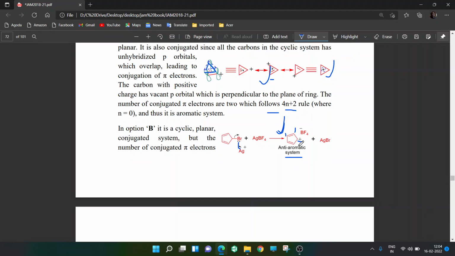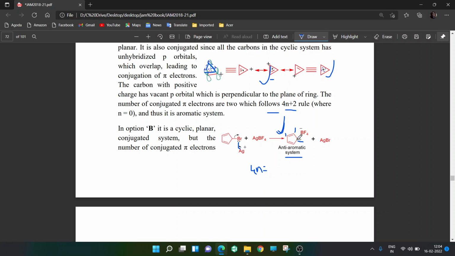Now finally, the rule is it should follow Huckel's rule, 4n plus 2. What is the number of electrons here? 1, 2, 3 and 4. So it is rather following the 4n rule, where n is equal to 1. When n is equal to 1, you get 4 electrons. So if it is following this, it is called anti-aromatic, much more unstable than a non-aromatic system also. Aromatic systems are much more stable than non-aromatic systems. Anti-aromatic systems are very unstable. So it will always try to avoid anti-aromaticity.